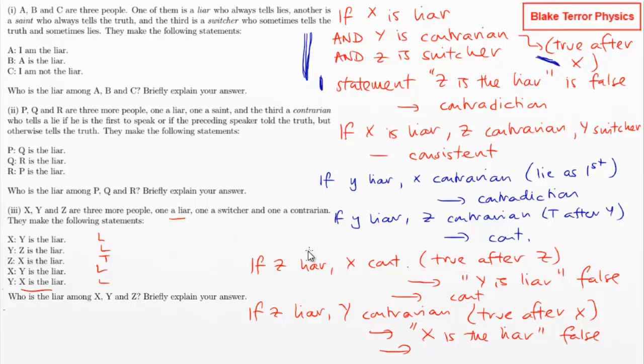So the long and the short of all of that is the consistent one was this one, with X being the liar and Z the contrarian and Y the switcher. So yeah, there's a lot involved there. I mean, the logic part isn't that bad. I think particularly if you build it around the structure of these statements, if this, then that, then contradiction or not. Okay, this is just setting out more.